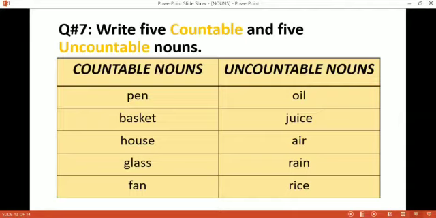Water. Water is also uncountable. Okay, air. We cannot count air. Rain. Can we count rain? No, we cannot count rain. Rice. It is also uncountable. Flour. It's uncountable. Grains. Uncountable. Sugar. Salt. Pepper. These are uncountable things.